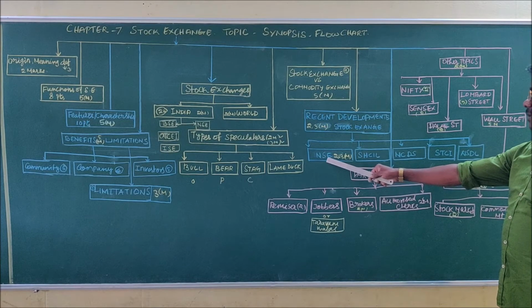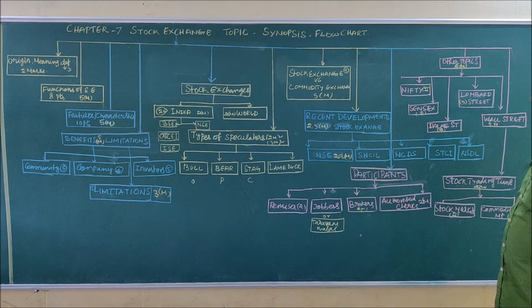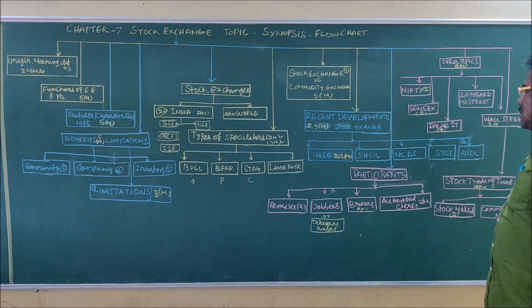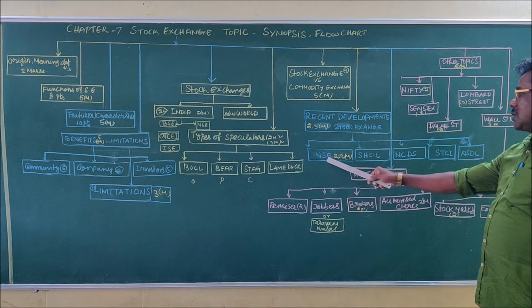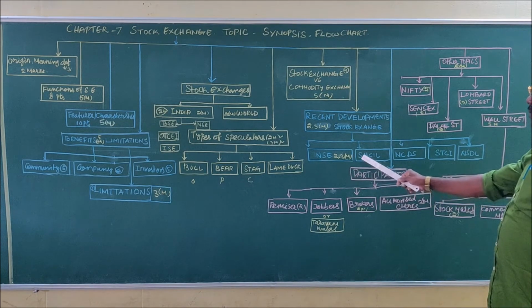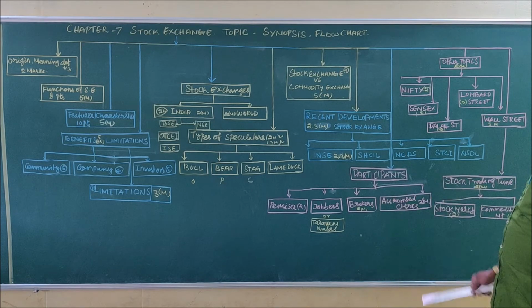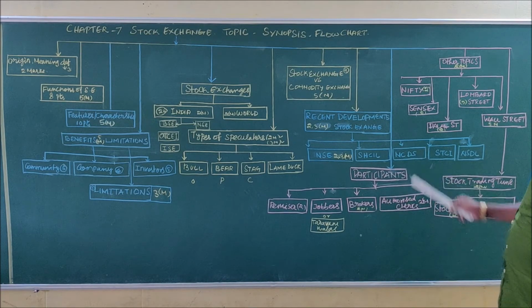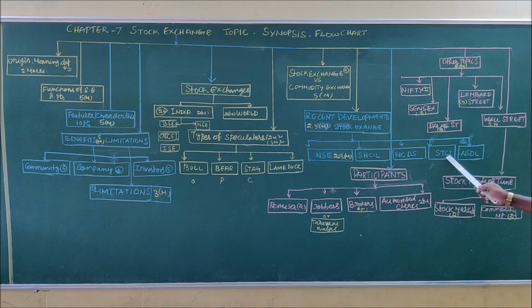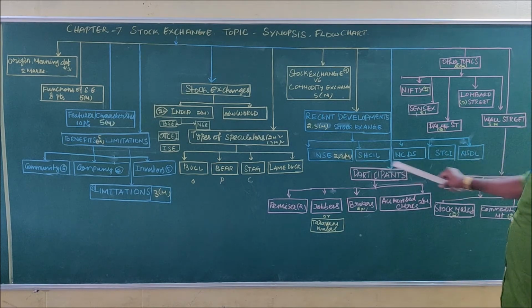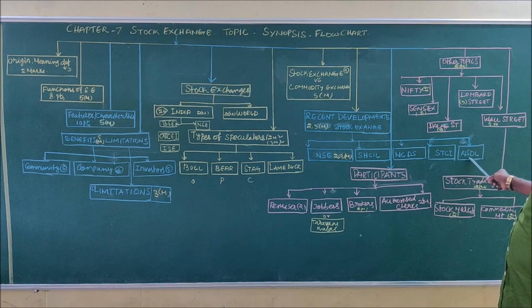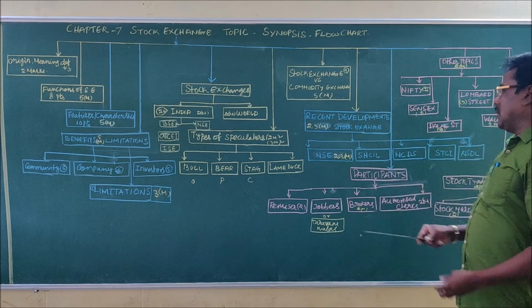So National Stock Exchange is number 1, the recent development. There are 5 institutions, namely National Stock Exchange, then Stock Holding Corporation of India Limited, National Securities Depository Limited, Securities Trading Corporation, and National Securities Development Corporation. So these are the 5 institutions asked in 2 mark and 3 mark questions.